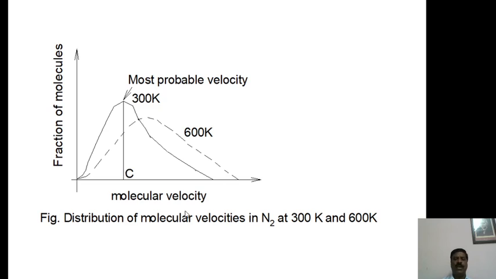of the nitrogen molecule. As the temperature increases, the velocity distribution curve will be shifted towards the right side. This can be explained by using the Maxwell-Boltzmann distribution law.